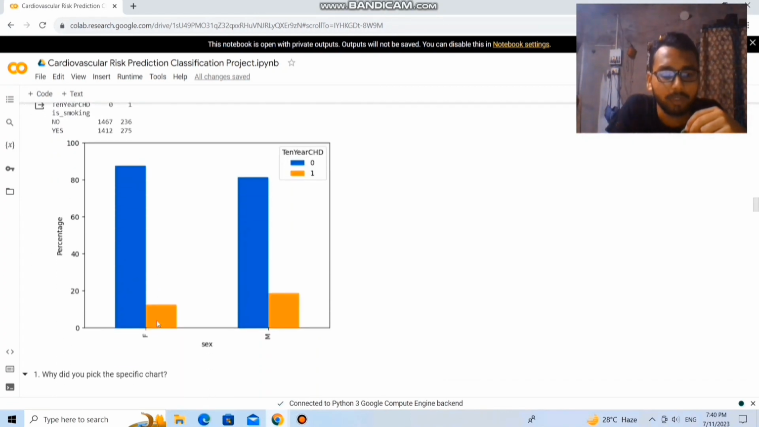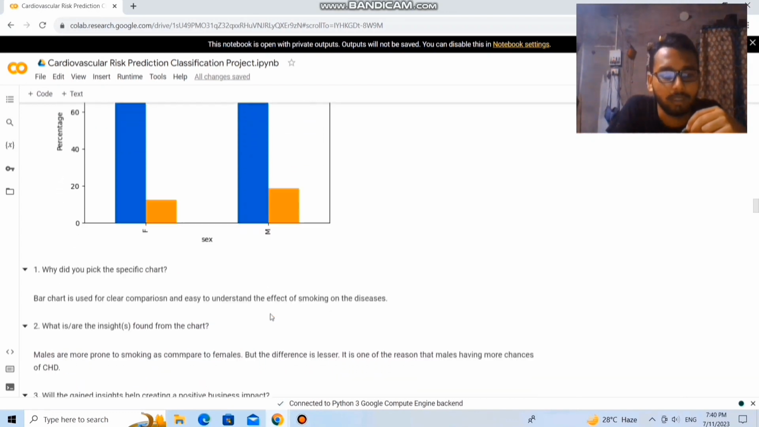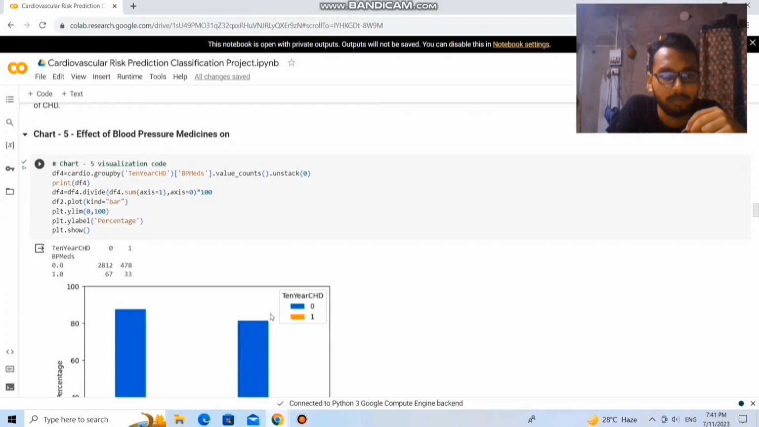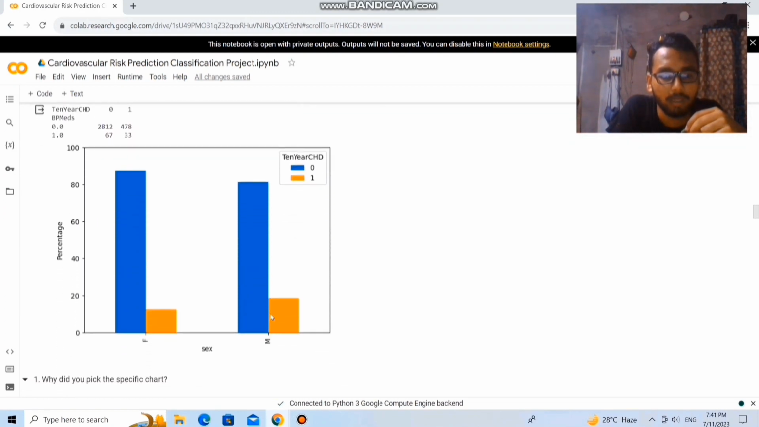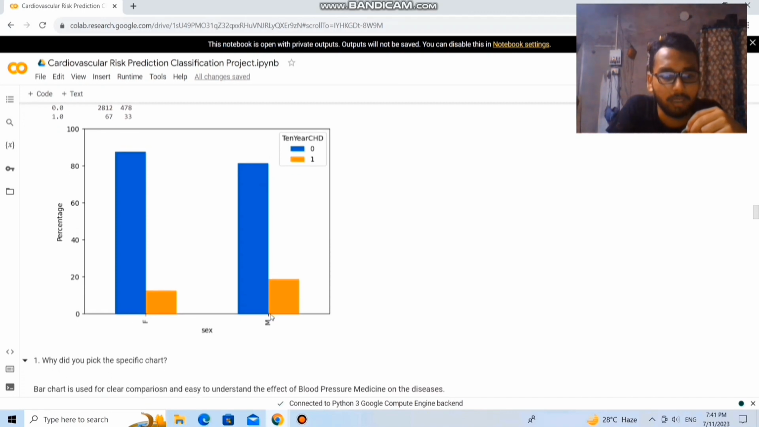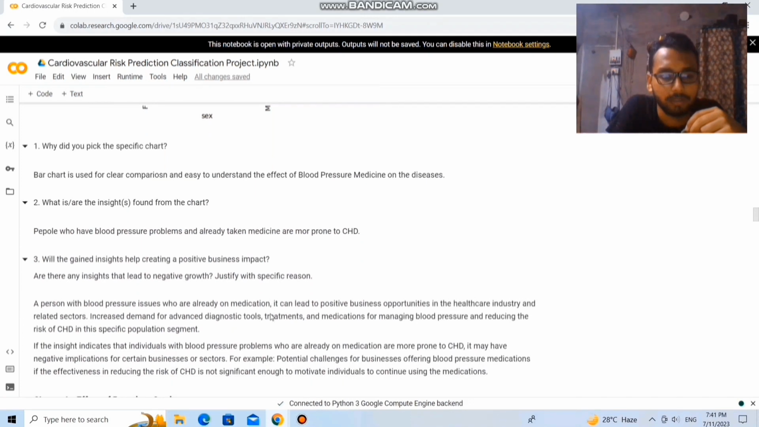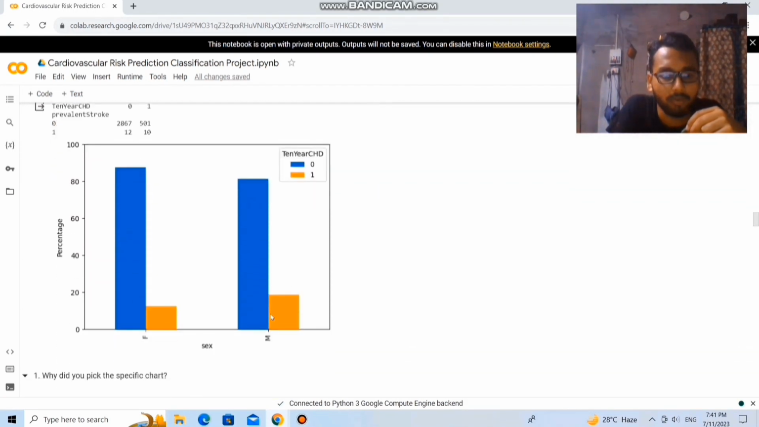Next is the effect of smoking. The male candidates who smoke have a higher chance of getting heart disease than the female. Next is the effect of blood pressure medicines. The male patients who have taken blood pressure medicines have a higher risk of heart disease than the female candidates.